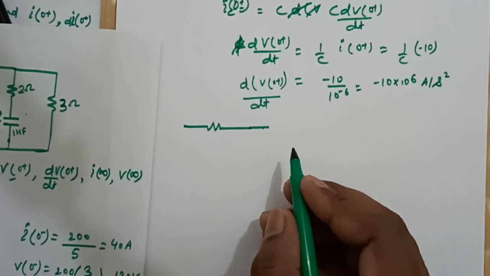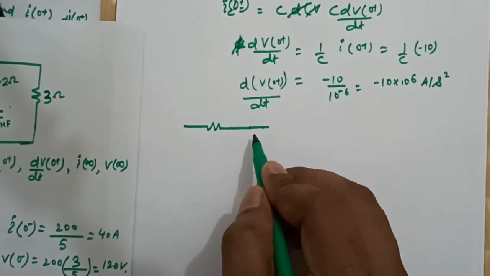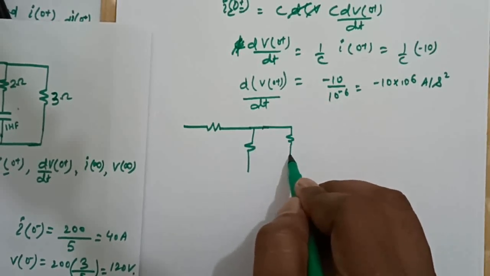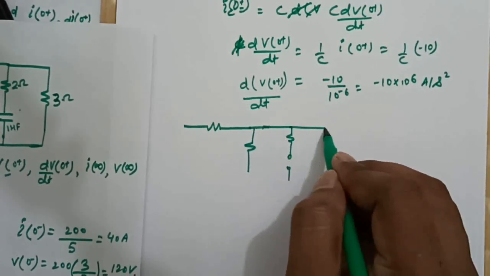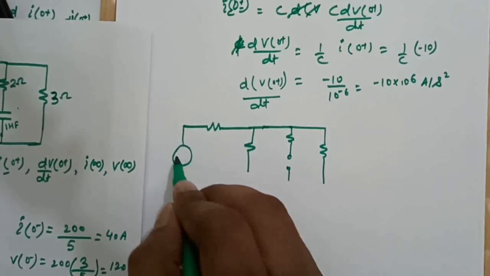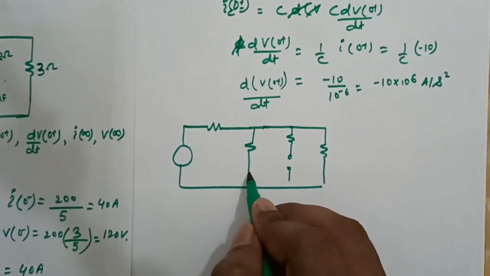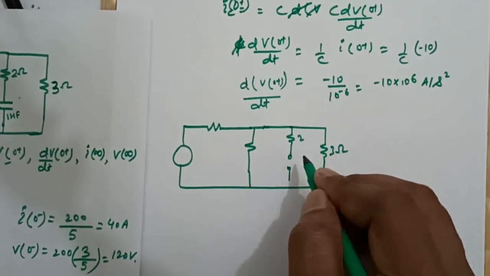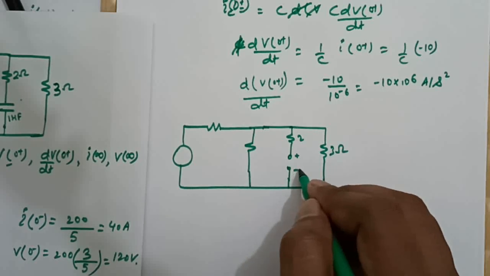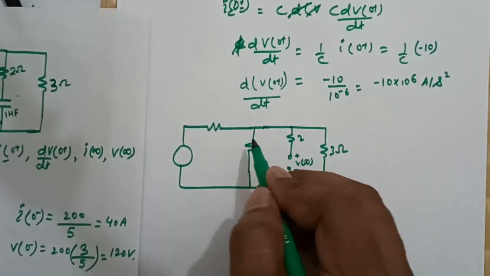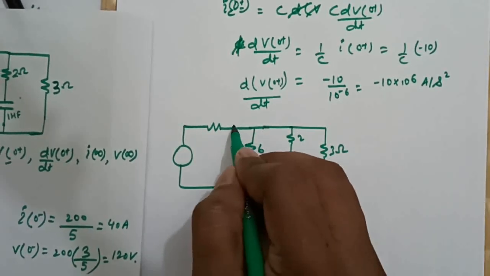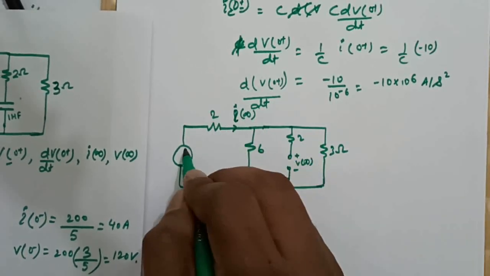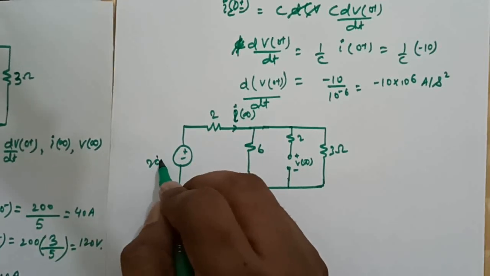So redrawing this circuit at time t equal to infinity, we will have this resistor open circuited, and one more resistor, and this is 200 volts voltage source, this will be 3 ohm, this is 2 ohm, this is plus or minus V infinity, this is 6 ohm, this is our I infinity, and this is 2 ohm plus or minus 200 volts.